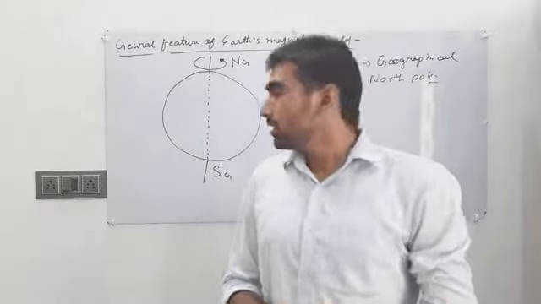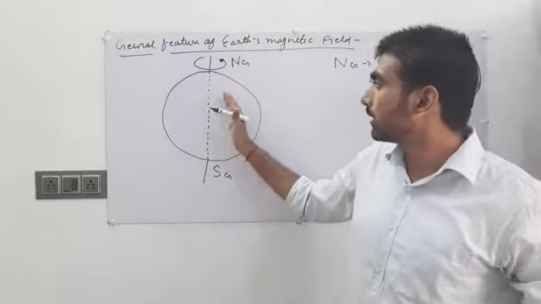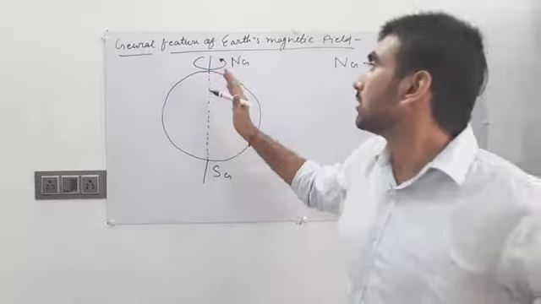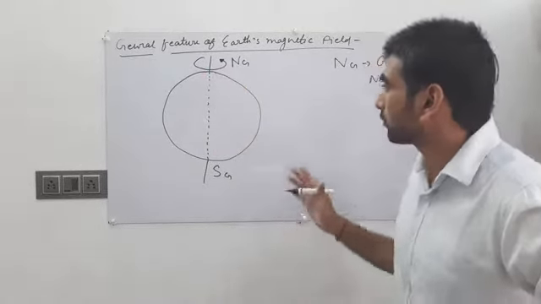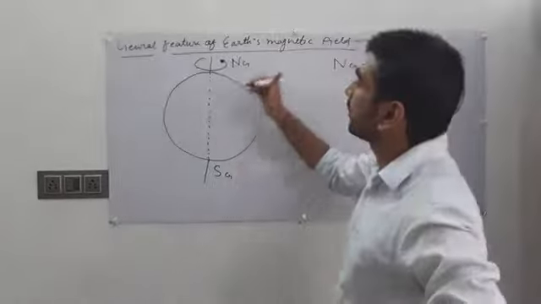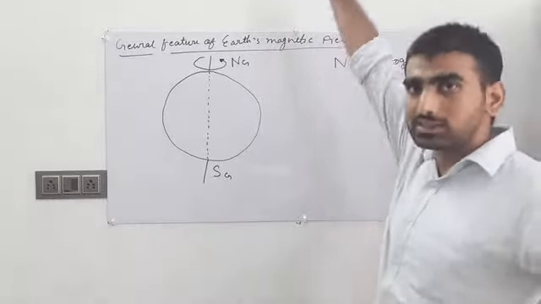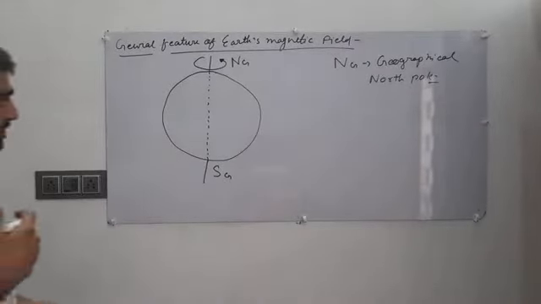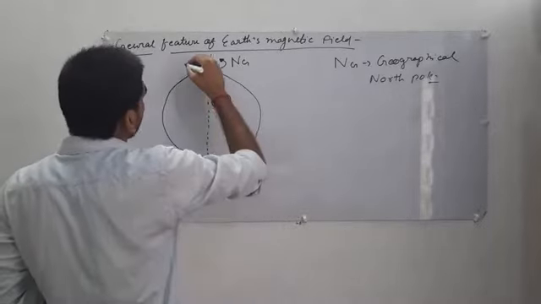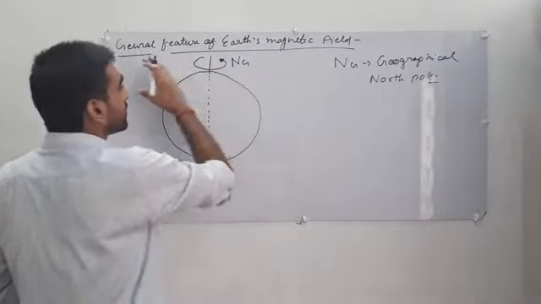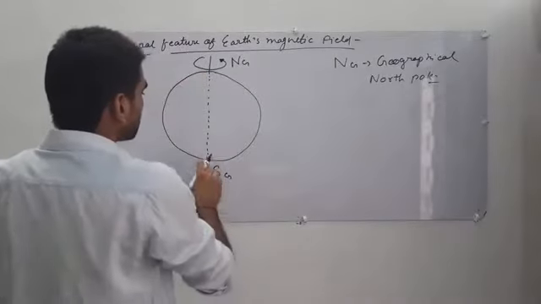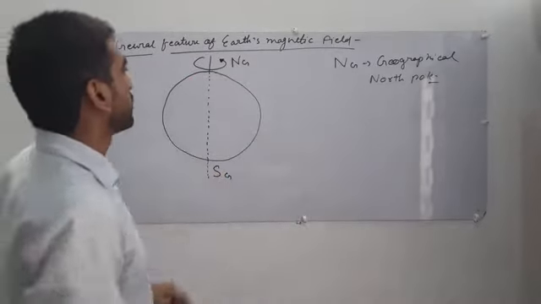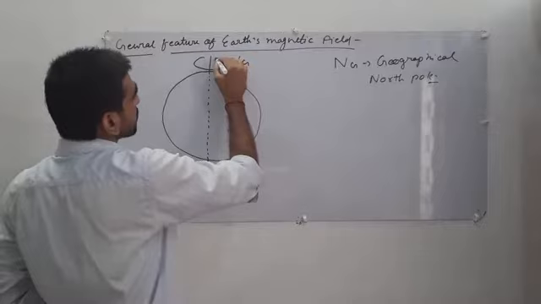The geographical north pole and magnetic north pole are not aligned. The magnetic north pole makes some angle with the geographic north pole, and that angle is called the declination angle, the angle between the geographical north pole and the magnetic north pole. So this is our geographical north pole, coinciding with the axis of rotation, also called the rotational axis.